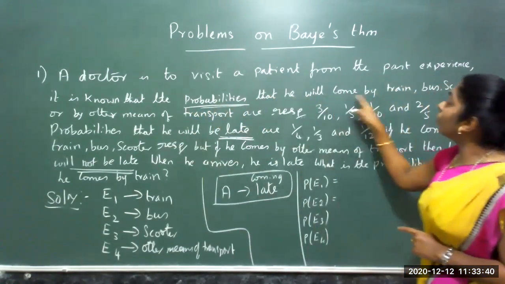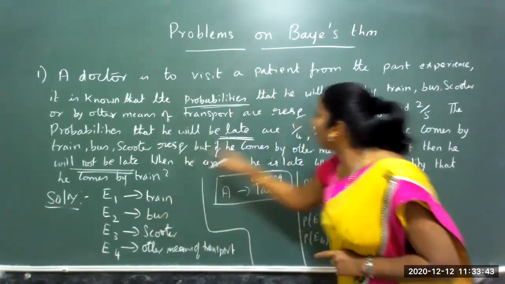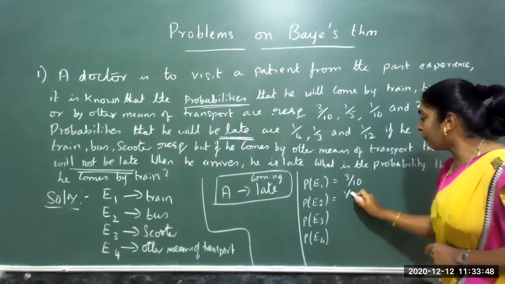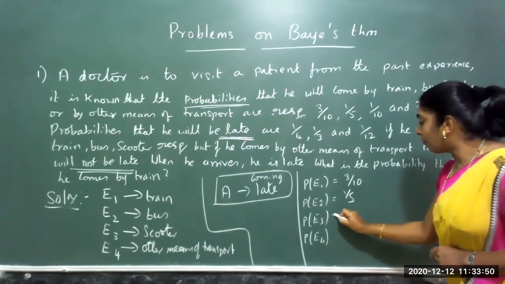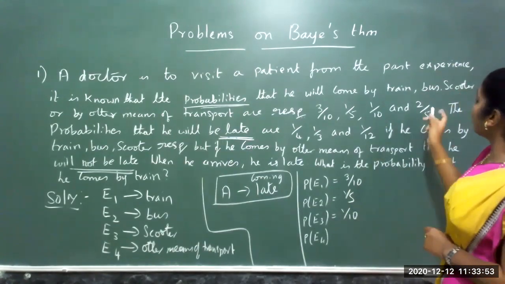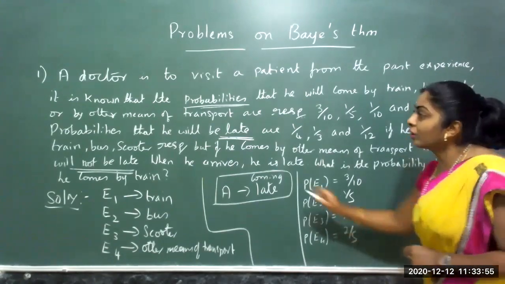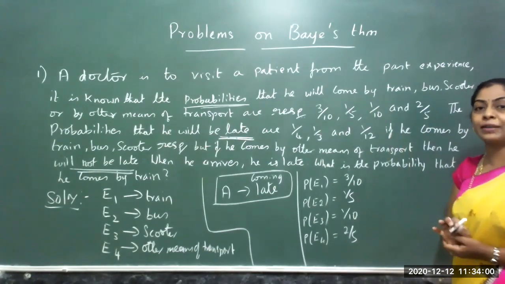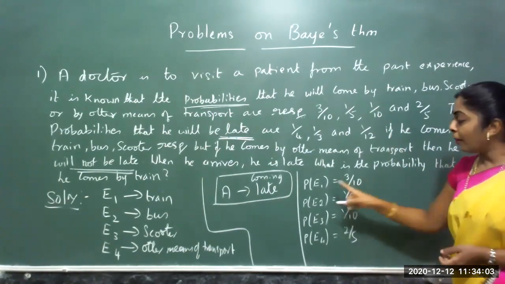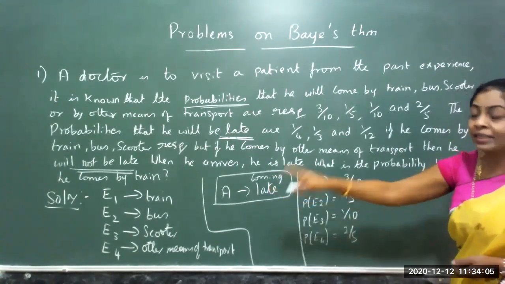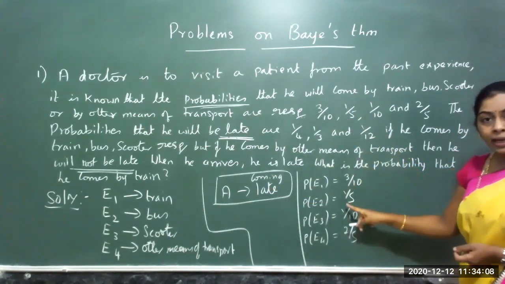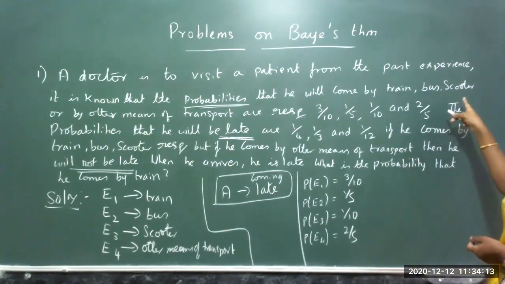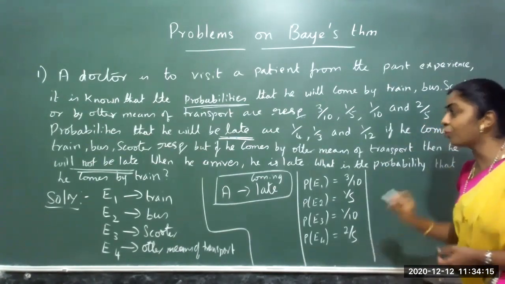It is known that the probability that he will come by train, the first one E1, is 3 by 10. Then by bus, 1 by 5. Then by scooter, 1 by 10. Then the fourth one, other means of transport, 2 by 5. So probabilities are already defined. I'll write that down in the data. Probability of E1, by train, is 3 by 10. By buses, 1 by 5. By scooters, 1 by 10. And the last one, other means of transport, is 2 by 5.